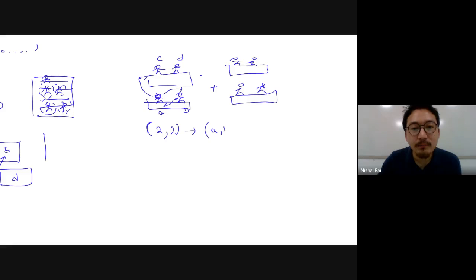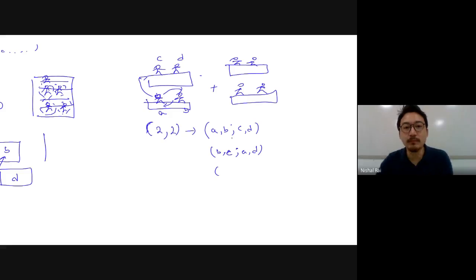A, B, C, and D. And similarly, B, this C will come over here, and A and D. Is it okay? Are you able to follow? Now Ruben has gone over here. Now finally what can we have? We can bring both the people in front. And finally what can we have? CD and AB kind of thing over here. Clear?